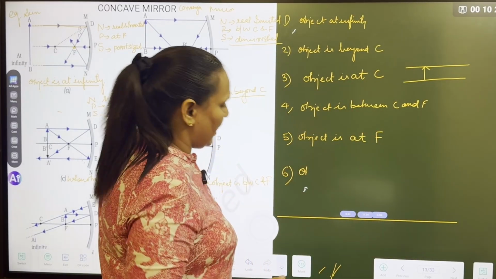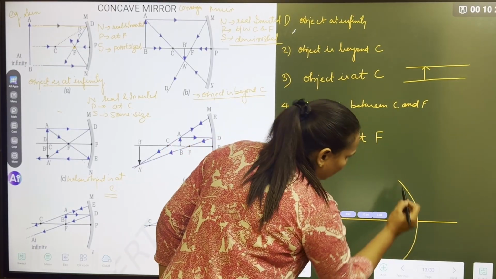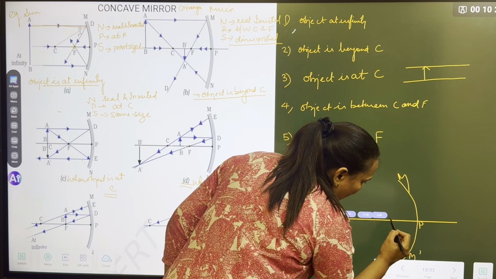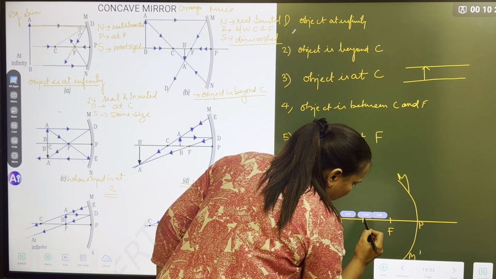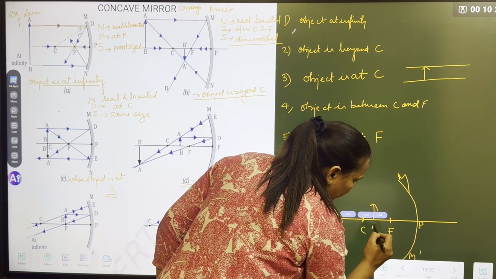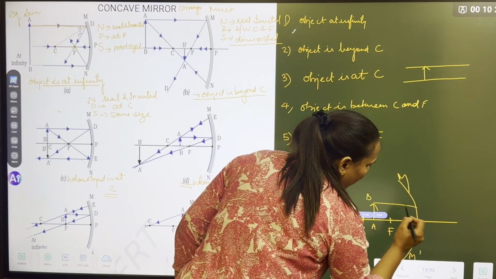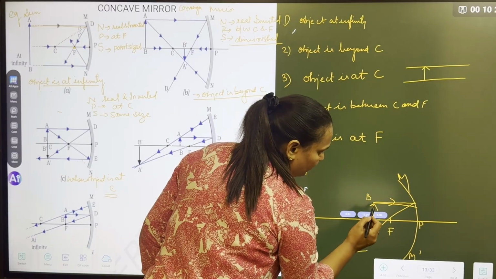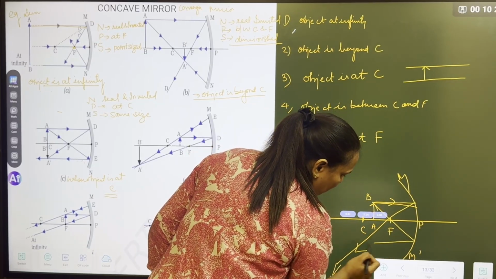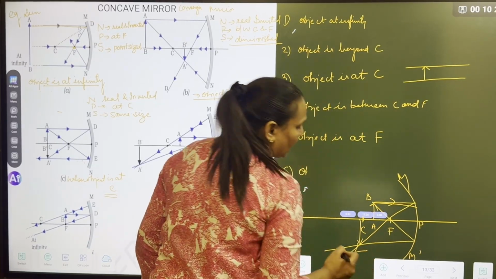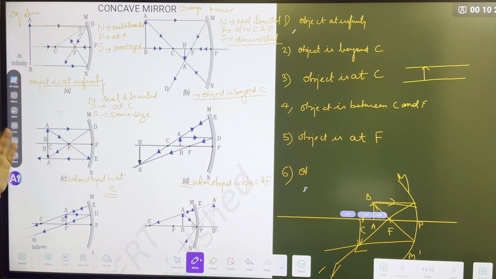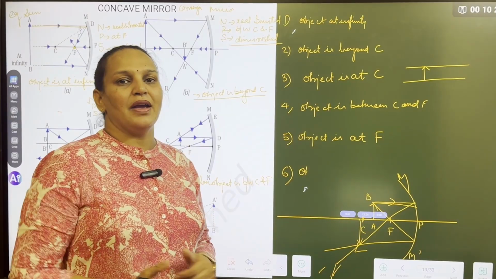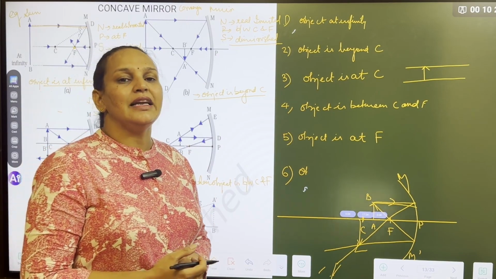One second. I am showing you. This is M dash. Actually, measurement should be appropriate. Then your ray diagram will become perfect. This is AB, your object. Ray goes parallel. It will pass through focus. Second ray passes through the focus and becomes parallel. So the image goes beyond C. Very neat diagrams come. Trust me, when you draw with a pencil and scale with proper measurement, it will come with a neat and clean diagram.